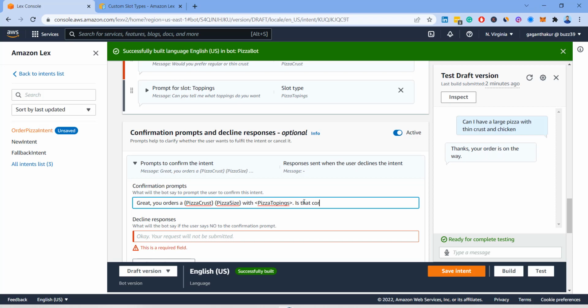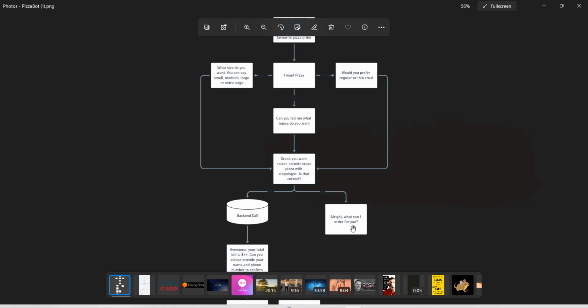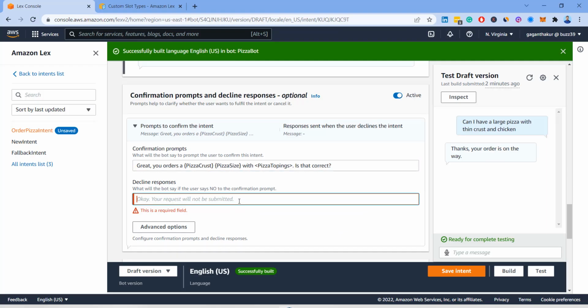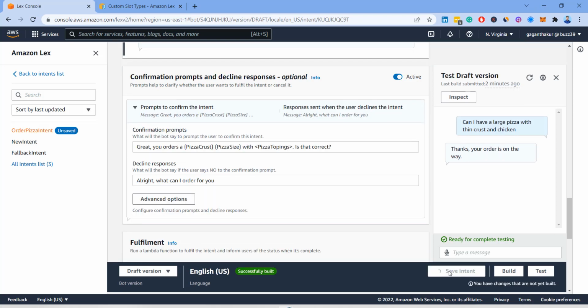and I'll say, is that correct? Okay, so this is the question I'm going to ask them, and what will the bot say if the user says no to the confirmation prompt? Okay, so if the user says no, I want to say, all right, what can I order for you? Then I will save it, and I will build it again.